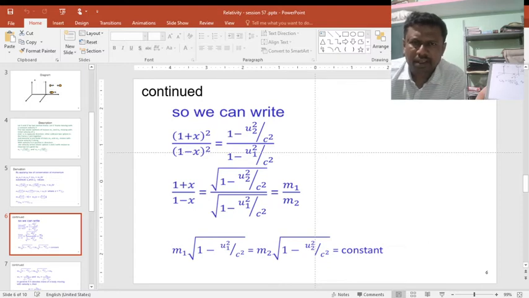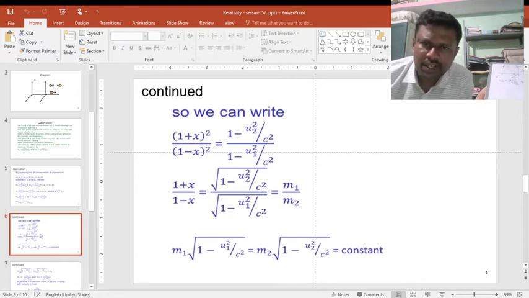This is a long step. Just take the equation, simple math. Enjoy the mathematics. Just substitute the values and separate the variable, and you will get the answer. This equation then comes out to m1 by m2. This is a long derivation, but I can't show every equation in the PPT. It is very difficult to write the equations, that's why I simplified it. If you find any difficulty, ask your teacher. They will explain it very briefly.